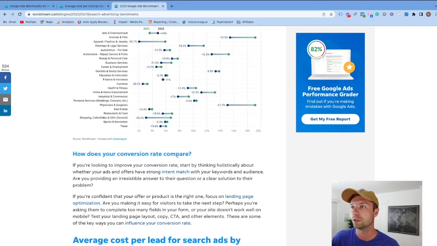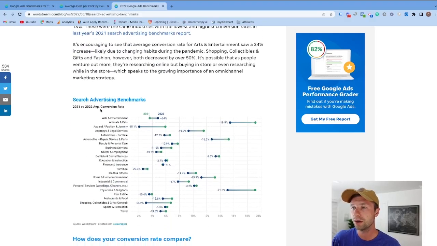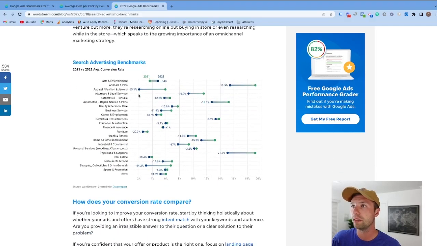And then if we scroll down here as well, here are the average conversion rates, and these are all across the board. As you can see, there are really big jumps, which is interesting. 20%, 50%, 13%, 20%. So it's interesting that for travel, for instance, the click-through rates increased, but the actual conversion rates have decreased over the past year. So something really interesting to note there as well.